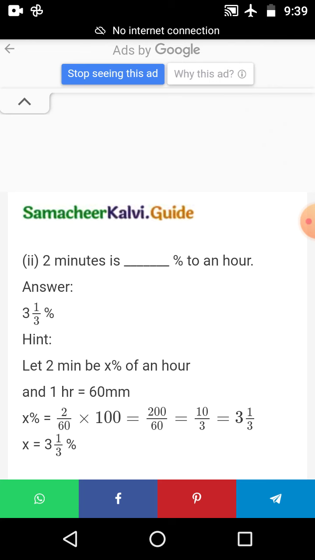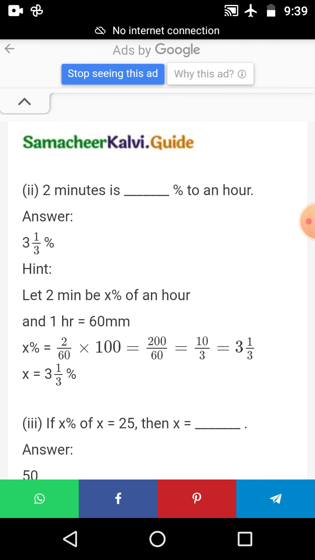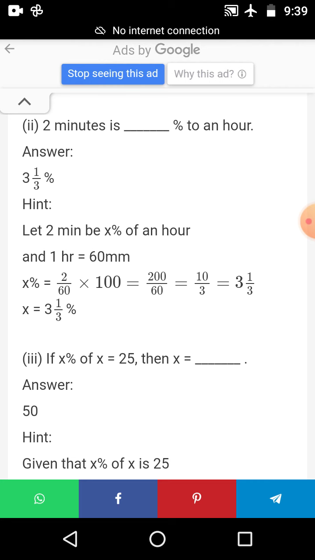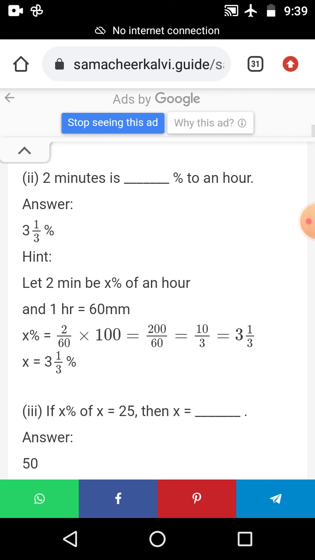2 minutes is dash percentage of an hour. The answer will be 1 by 3 percentage. How is it possible, ma'am? Let 2 minutes be x percentage. What do you know about hour? 1 hour equals 60 minutes.